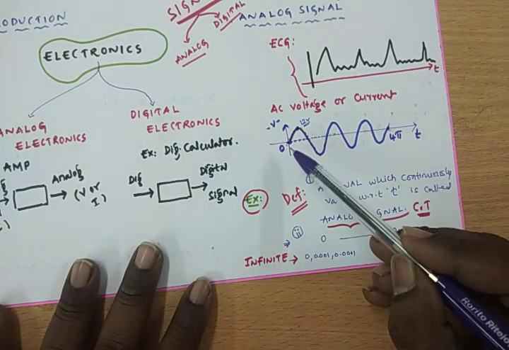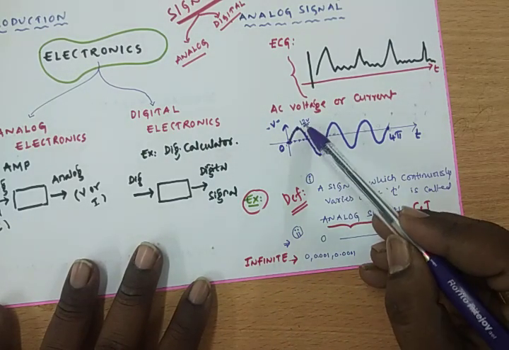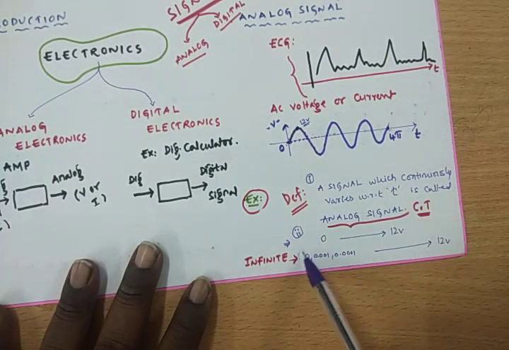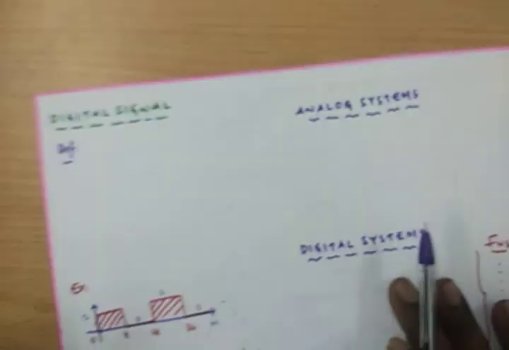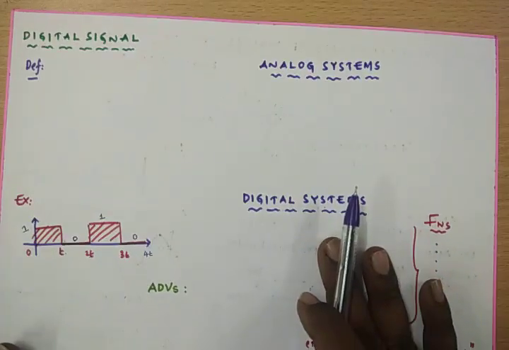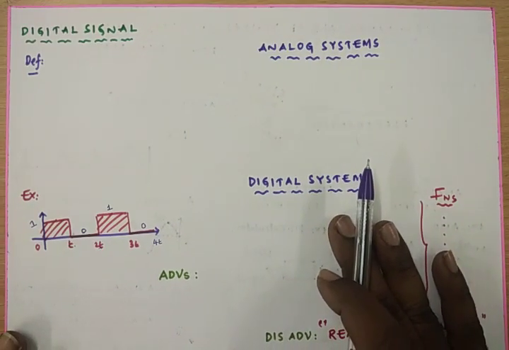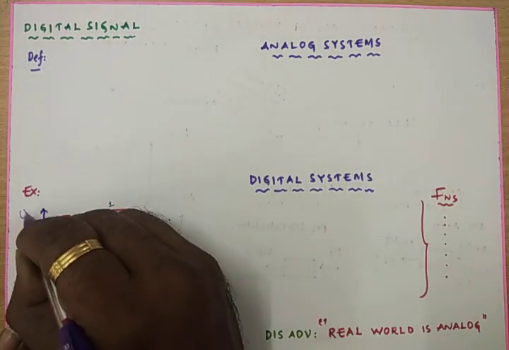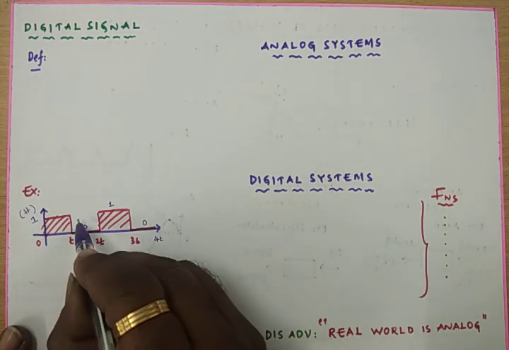For example, I took the example of 0 to 12 volts, and from 0 to 12 volts, we can get infinite amplitude levels. In case of a digital signal, we can have only two amplitude levels, and those are nothing but 1 or 0, high or low. This 1 is called high, 0 is called low.